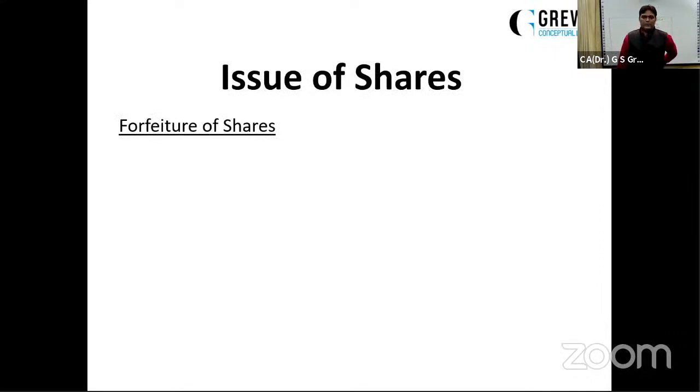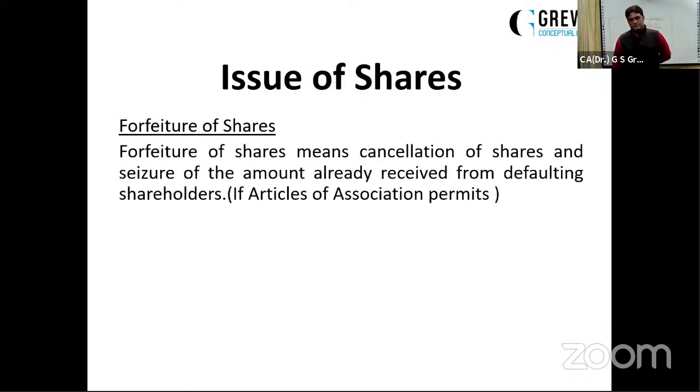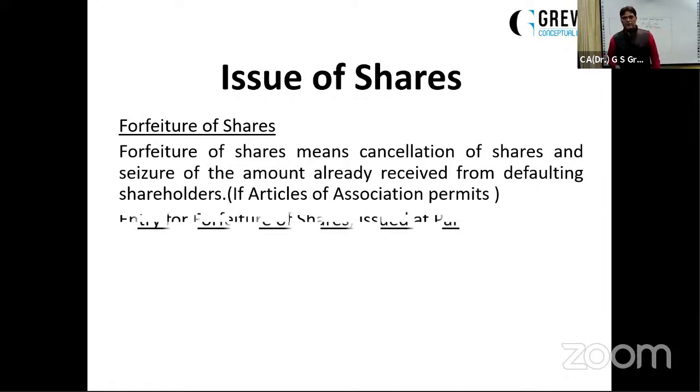Very, very important topic: forfeiture of shares. It means cancellation of shares. Simply saying, deleting the names of the shareholders from the books and records of the company. The defaulter shareholders who are not paying their calls in spite of many reminders, the company just has to send them a legal notice and then the company can forfeit their shares. But the important point is, if the articles permit it. But you don't have to consider whether the articles are permitting or not. If the question says the company is forfeiting, it means they are forfeiting. It is permitted by the articles.